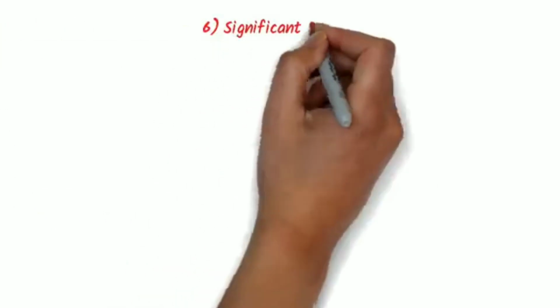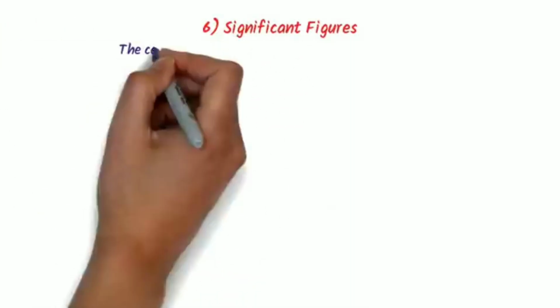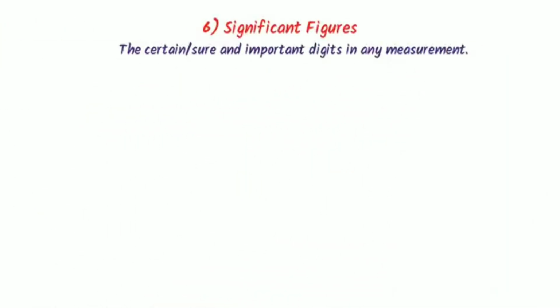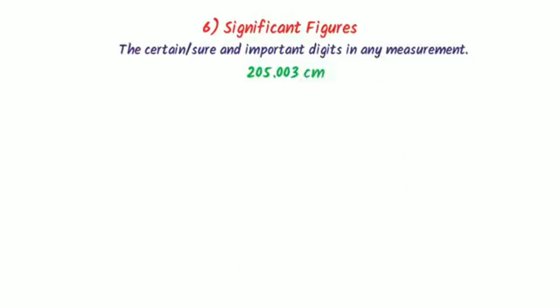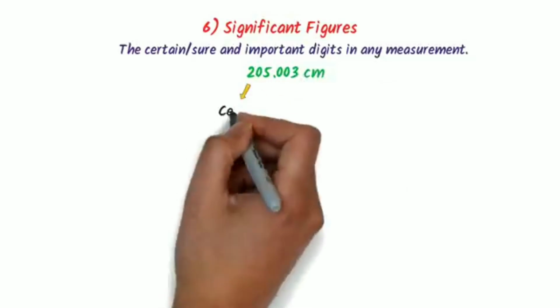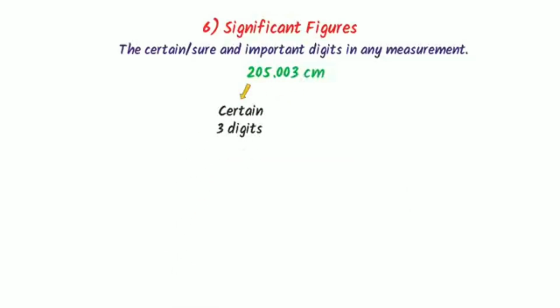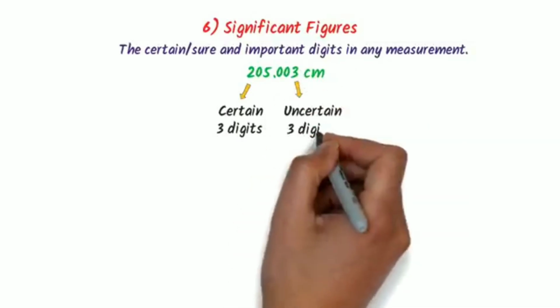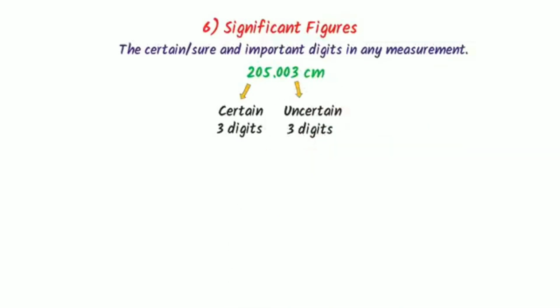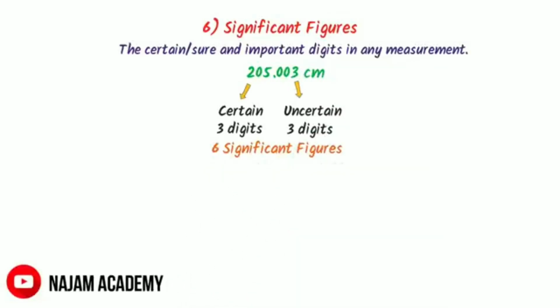The seventh topic is significant figures. The certain or sure and important digits in any measurement are called significant figures. For example, consider this number. Here, we know that 205 are certain or important 3 digits, while this 003 is uncertain, less important 3 digits. So the collection of certain or important digits are called significant figures.